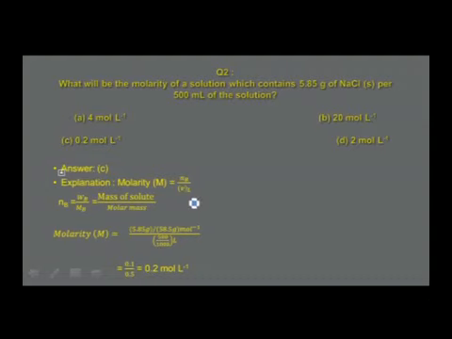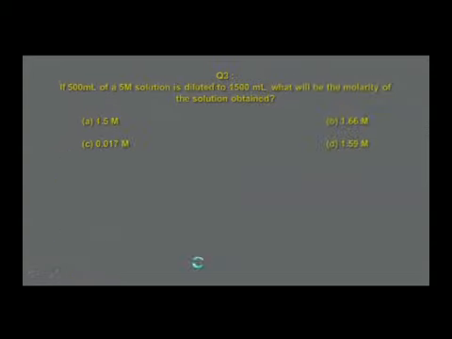Molarity equals nB by V, where nB is WB by MB, and molarity is equal to 5.85 divided by 58.5, and for volume you have to convert the volume given in milliliter to liter. Therefore, divide 500 by 1000 liter, and what you get is the number of moles as 0.1 and the volume as 0.5 liters. Therefore, the answer you get is 0.2 mole per liter, and the correct answer is option C, that is 0.2 mole per liter.